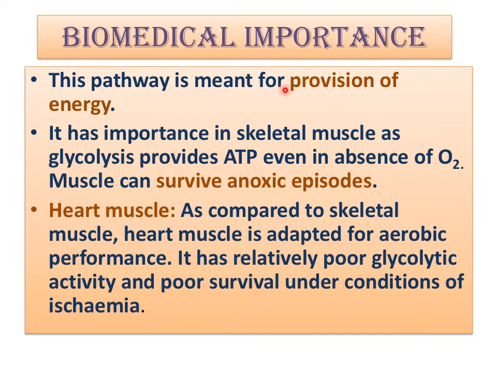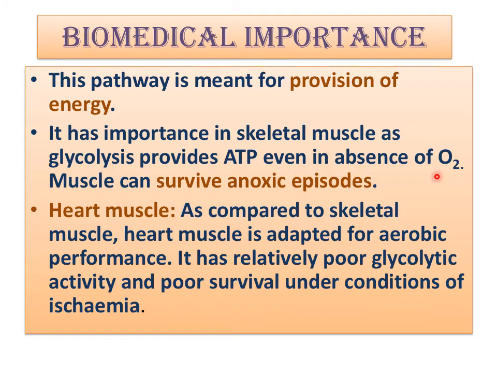This pathway is meant for provision of energy. We have seen that brain cells, RBCs, each and every cell gets its energy from this pathway. It has importance in skeletal muscle, because there it takes place in anaerobic conditions also, as glycolysis provides ATP even in the absence of oxygen.